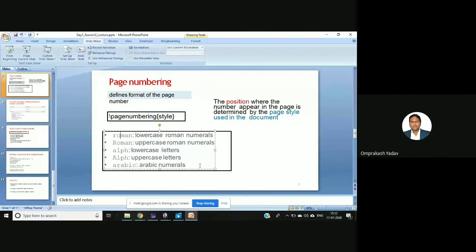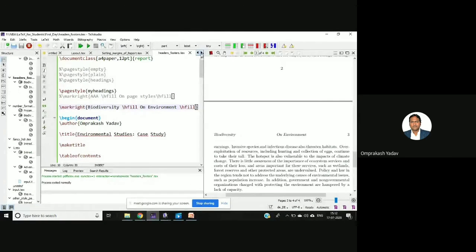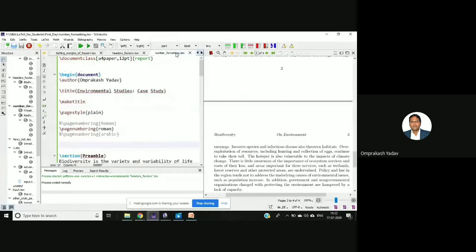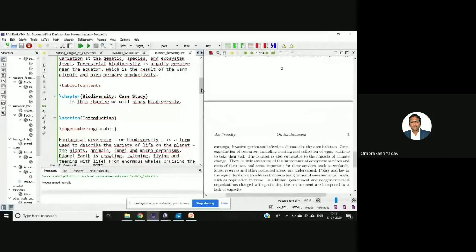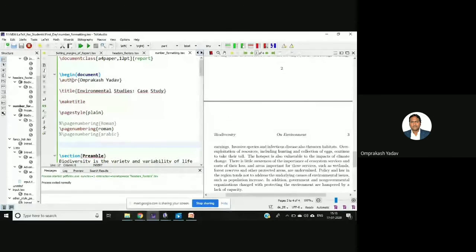So now let's see the practice session. Again, the same document. I'm not changing anywhere, right? So it's the same document. I'll run once.